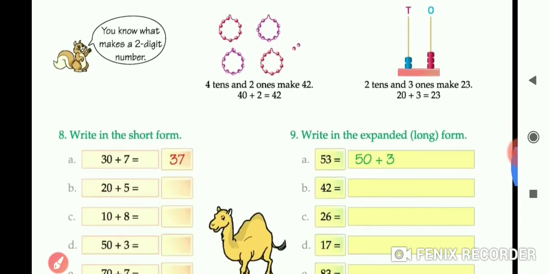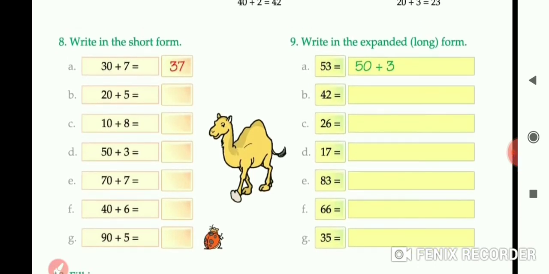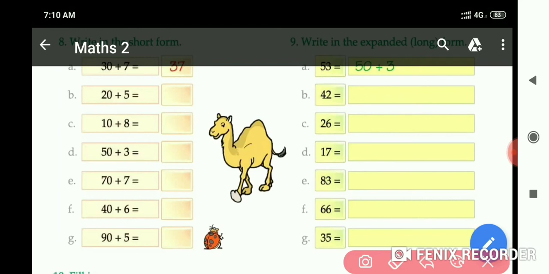Now come to page number 4. You have to write down in short form question number 8, part B, as A is already solved. 20 plus 5 equals to 25. 10 plus 8 equals to 18. And these parts you do.